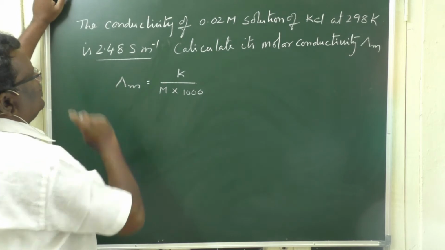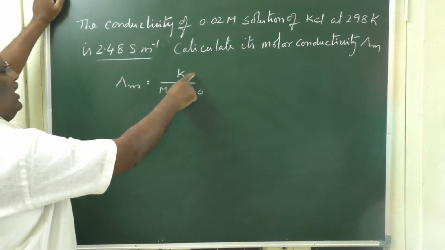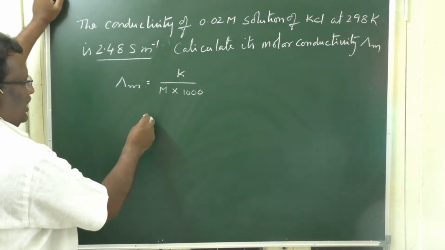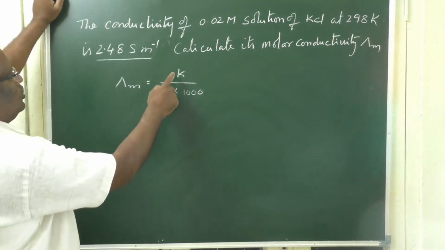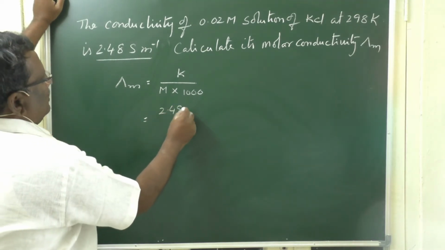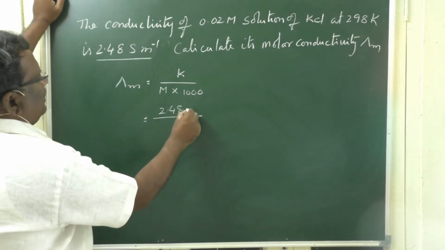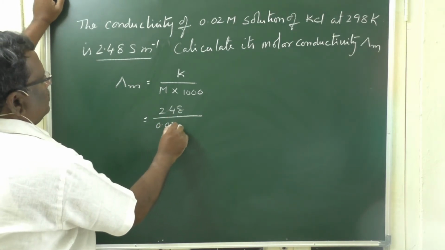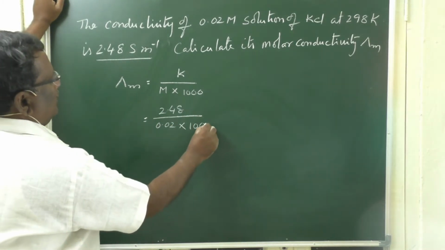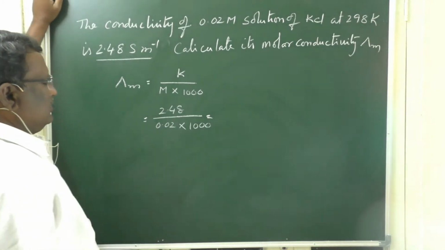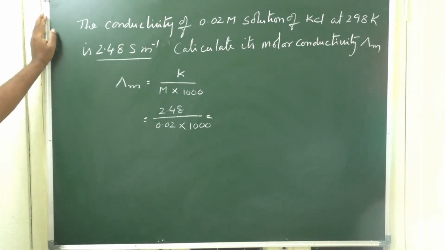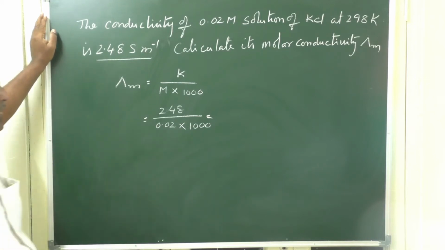Suppose it is in Siemens per centimeter, then K into 1000 by molarity. Now, here they are asking molar conductivity. So lambda m is equal to 2.48 by 0.02 into 1000. On simplifying this, you will have 0.124 Siemens meter square per mole.